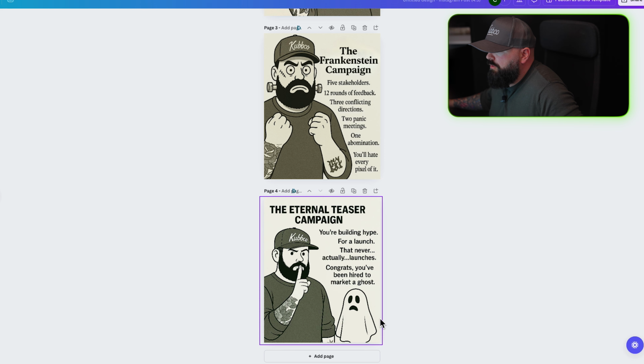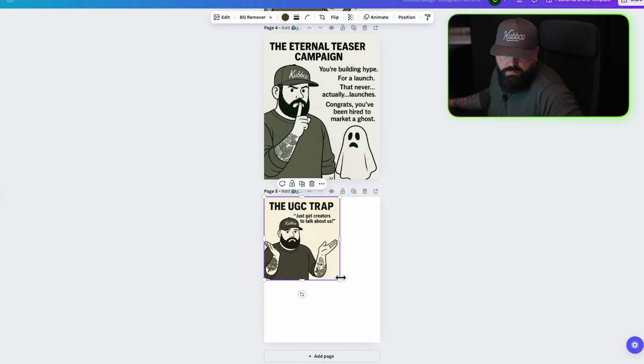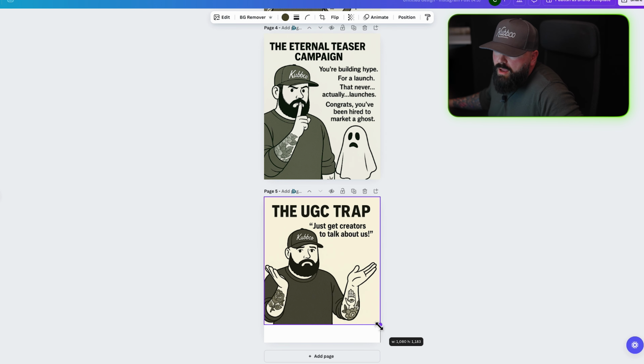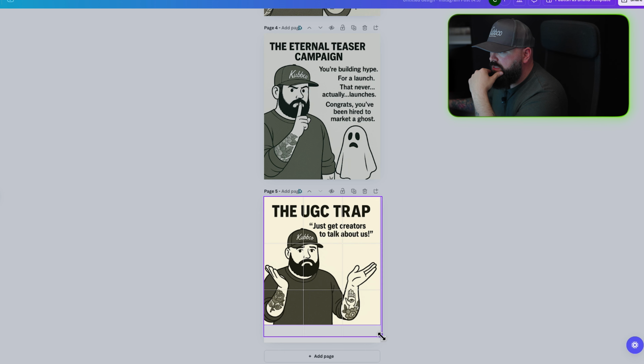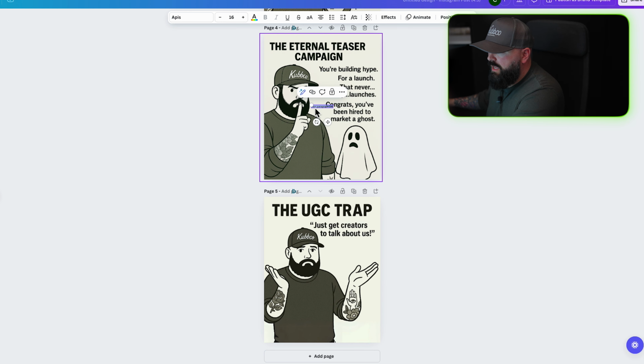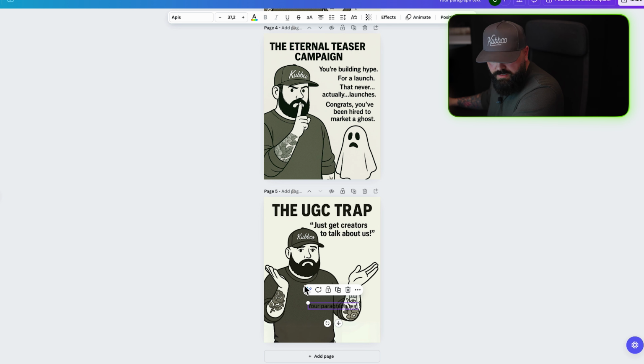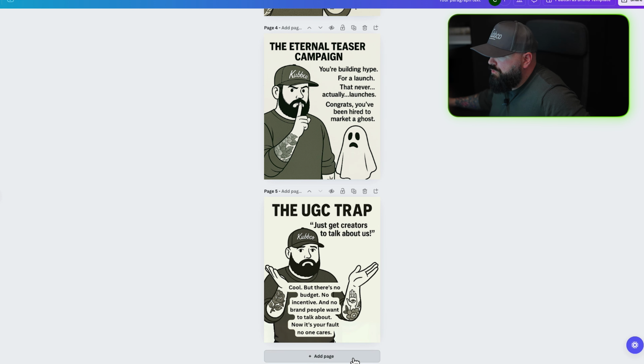It doesn't have to be perfect. It's not great, it's okay. And then we got the UGC trap. So we got this. I'm actually gonna ask to expand this using the magic expand tool. So I'm gonna add a text box, copy and paste this over, and add some text around it. Perfect. Look, guys, that's pretty decent.